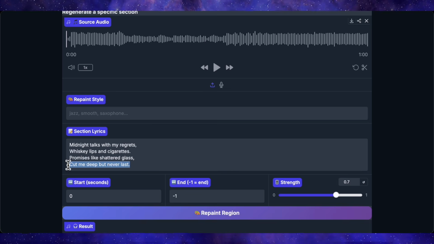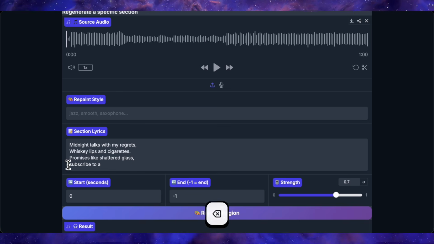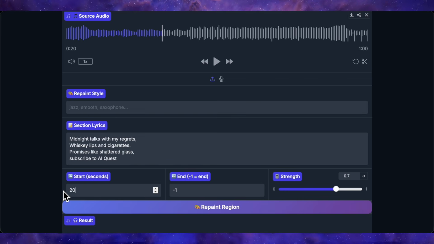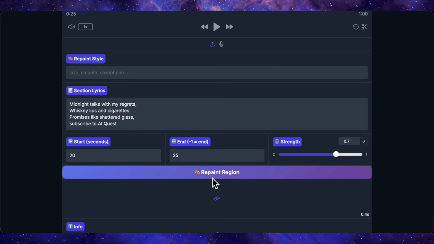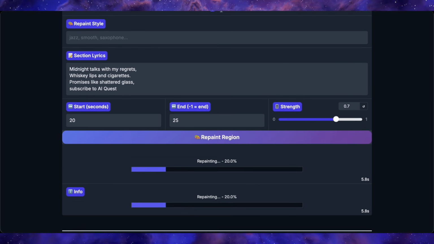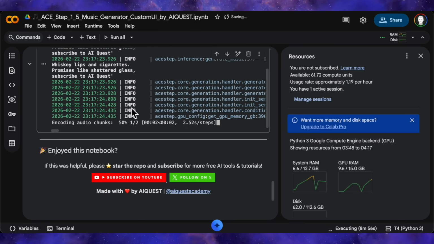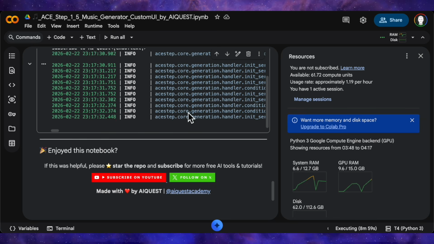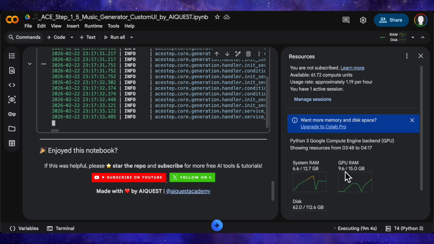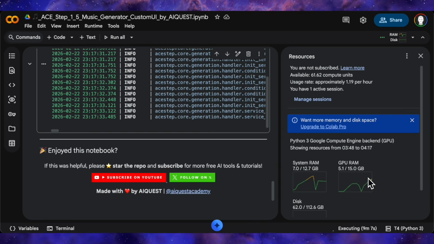Let's say it's somewhere around the 20 to 25 second mark. You rewrite just that lyric line, select the region on the audio timeline, and hit Repaint Region. The model surgically regenerates only that section. The rest of the track stays exactly as it was. Conceptually, it's the same idea as inpainting in image generation, just applied to audio. The VRAM usage on the back end stays under 10 gigabytes the whole time, which is clean.